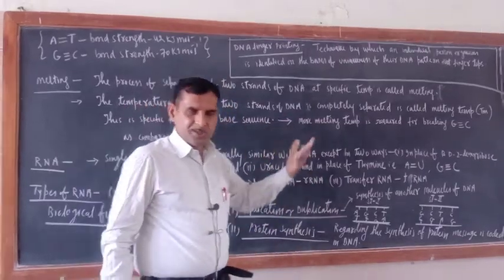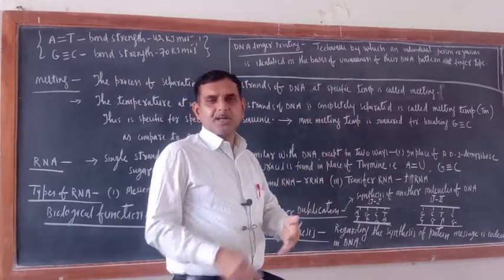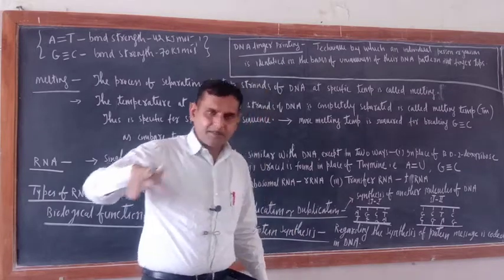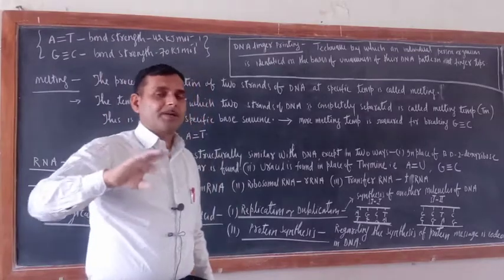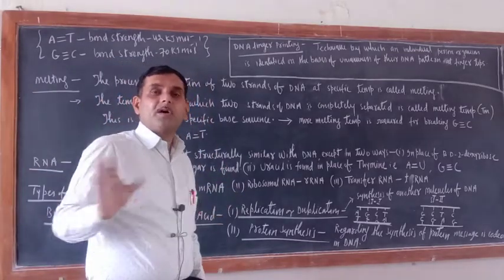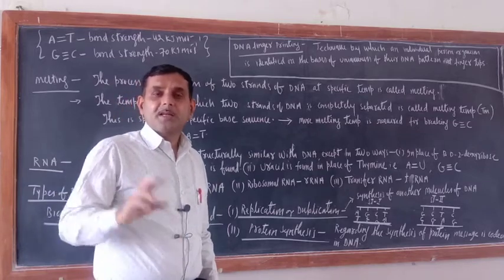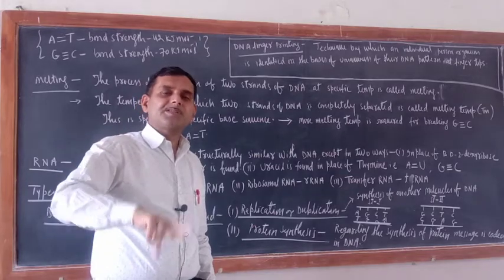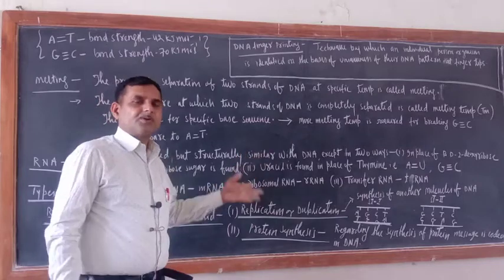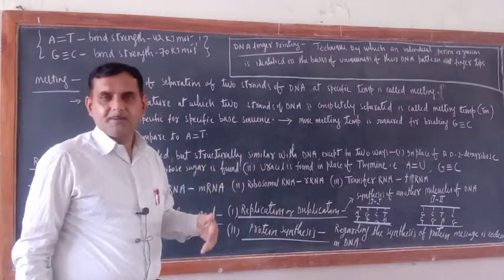Now try to understand. Recently in Uttarakhand, in the Rishi Ganga project, so many people have been trapped inside the tunnel. After 10 days, 15 days, their bodies will be deformed. It would be very, very difficult to identify whose body this is. Then DNA fingerprinting will establish that this person belongs to this family. So it is used to establish the paternity claim as well as for the identification of dead bodies.